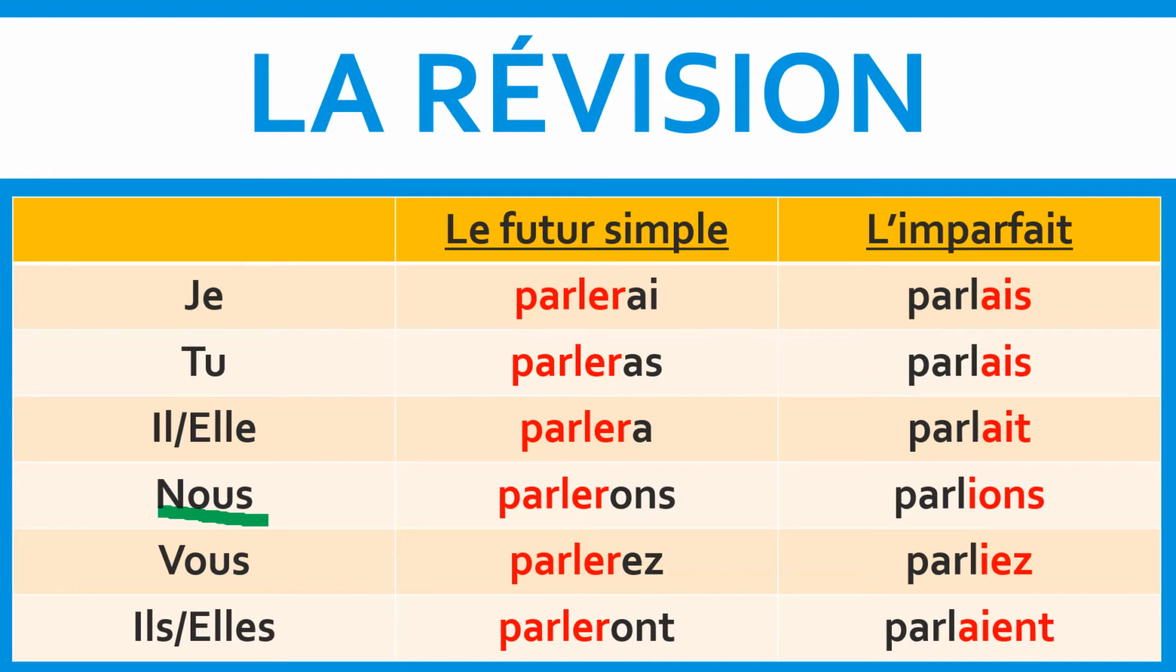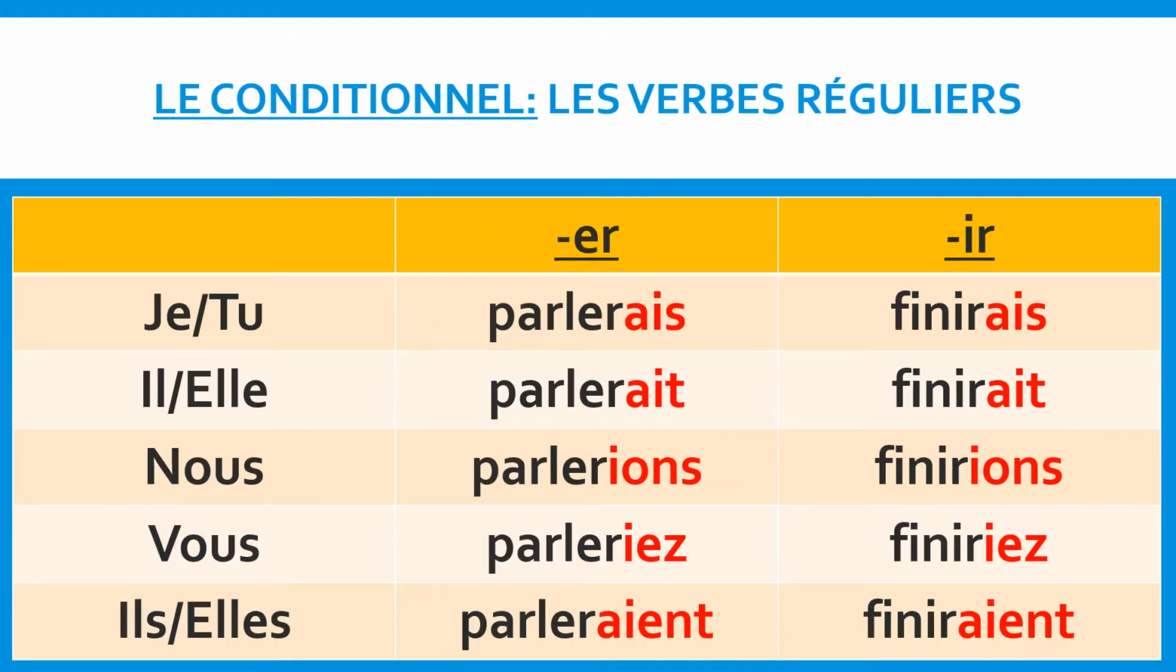Now, the reason why I highlighted certain components of this table in red is because in order to conjugate regular verbs in the conditionnel, you would have to take the root verb in the future simple and the imparfait endings and combine them together. This slide shows you how to conjugate regular ER and regular IR verbs in the conditionnel.